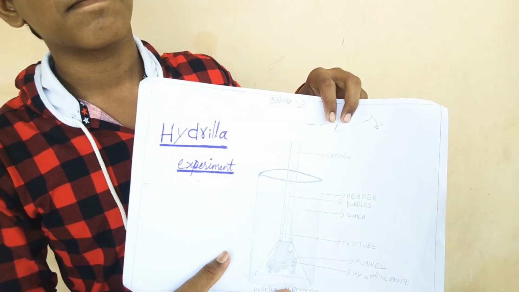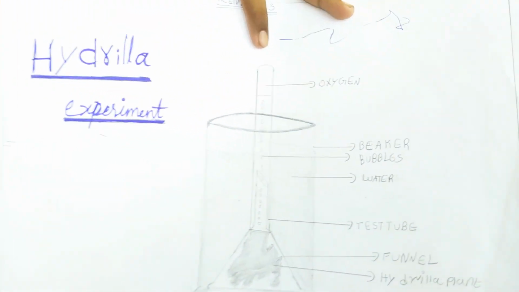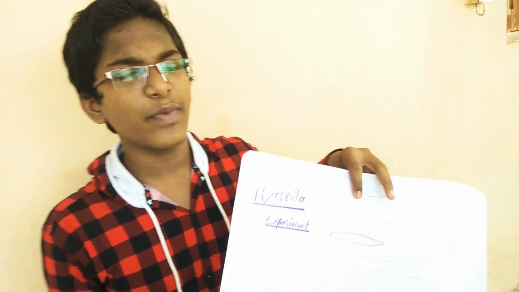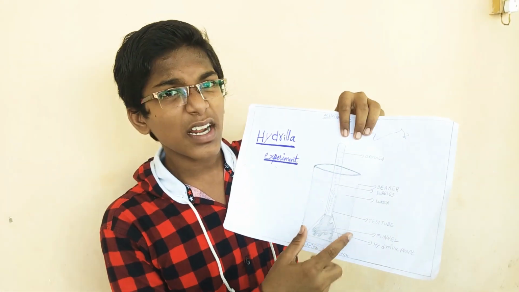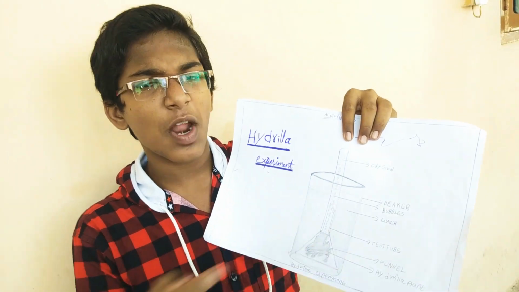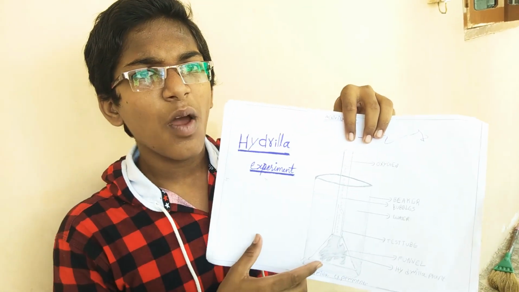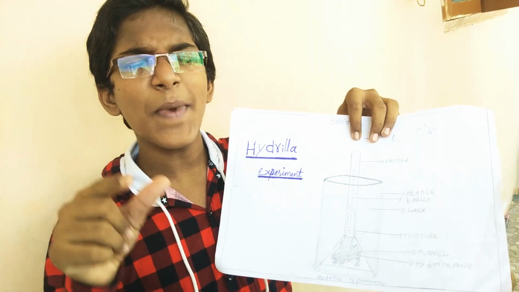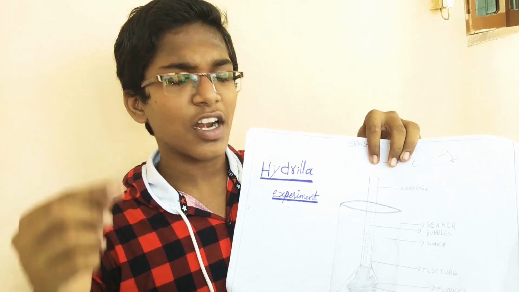Do you know, friends, the water plants also release oxygen. I can show the process with the hydrilla experiment. This is the hydrilla experiment. For this activity we need a beaker, water, test tube, funnel, and hydrilla plant. Take one beaker, pour some water like this, and take one funnel, keep it inside the beaker, and keep the test tube over the funnel.